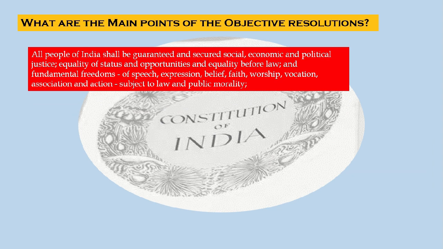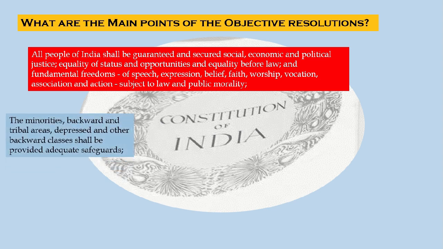All people of India shall be guaranteed and secured social, economic, and political justice, equality of status and opportunities, and equality before law, and fundamental freedoms of speech, expression, belief, faith, worship, vocation, association, and action, subject to law and public morality.